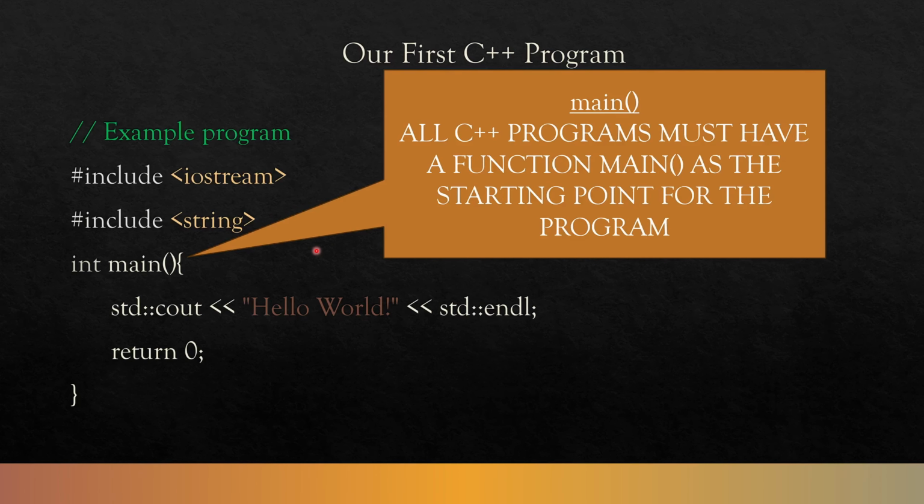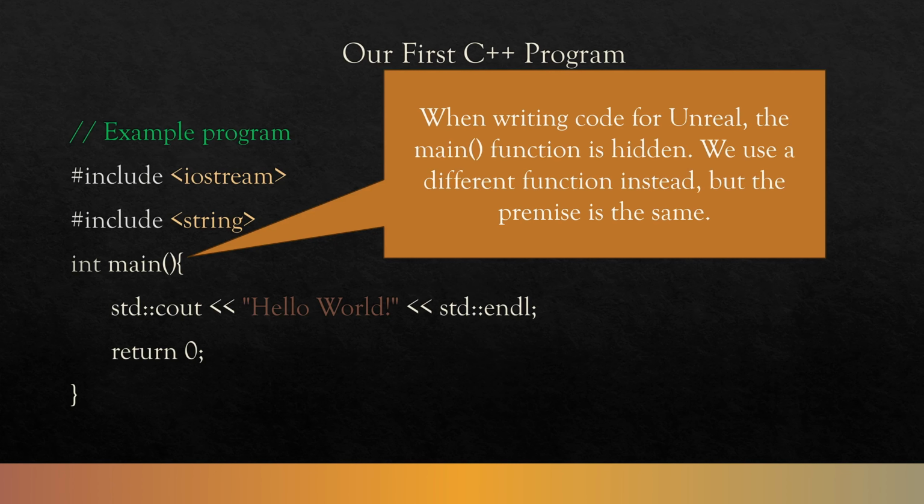Then we have a main function. So this main function is really, really important. All C++ programs must have a main function. This is the starting point for the program. Think of it like the first page of a book. You're saying you need to start here. This tells the program you need to start here. When you're writing code for Unreal though, that main function's hidden. It's being used by the engine itself. We'll have a different function that we'll use instead, but it does the same thing. It's our introductory point for that script or that class. However, the program itself has a main function that is hidden inside of Unreal Engine.